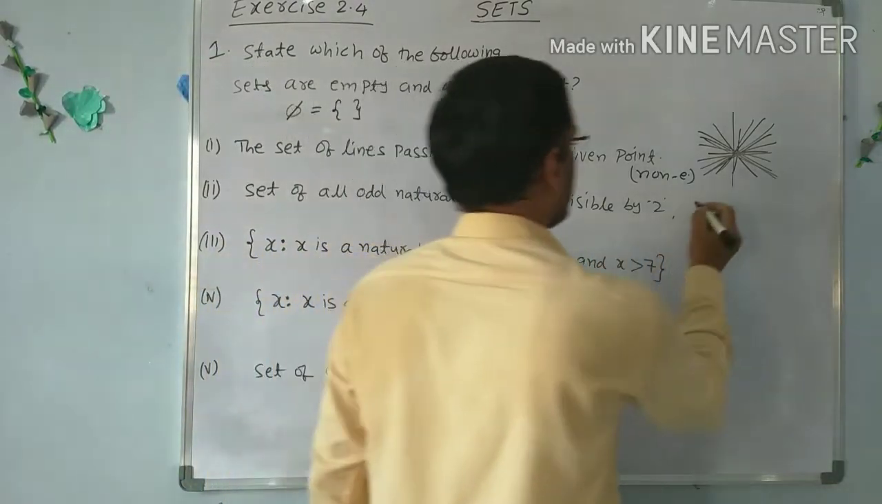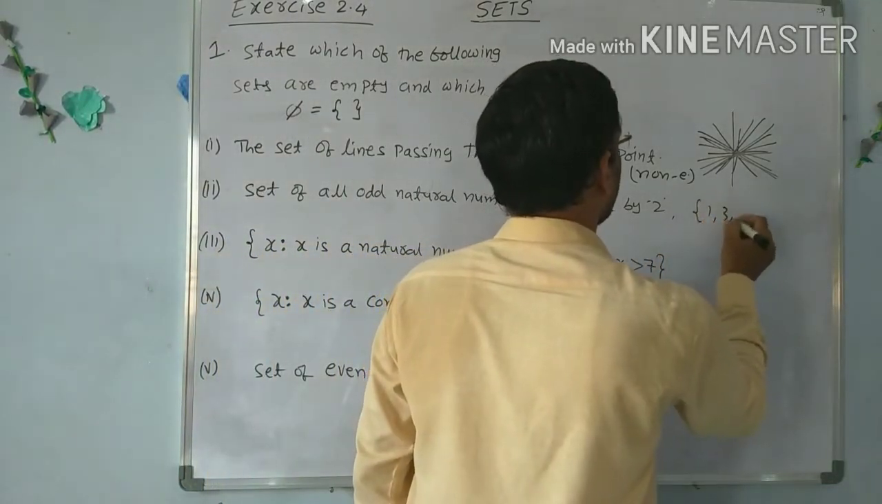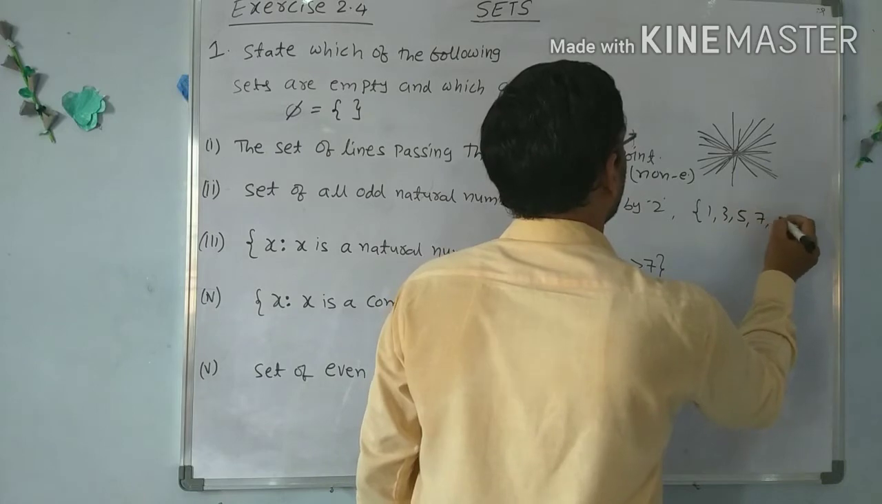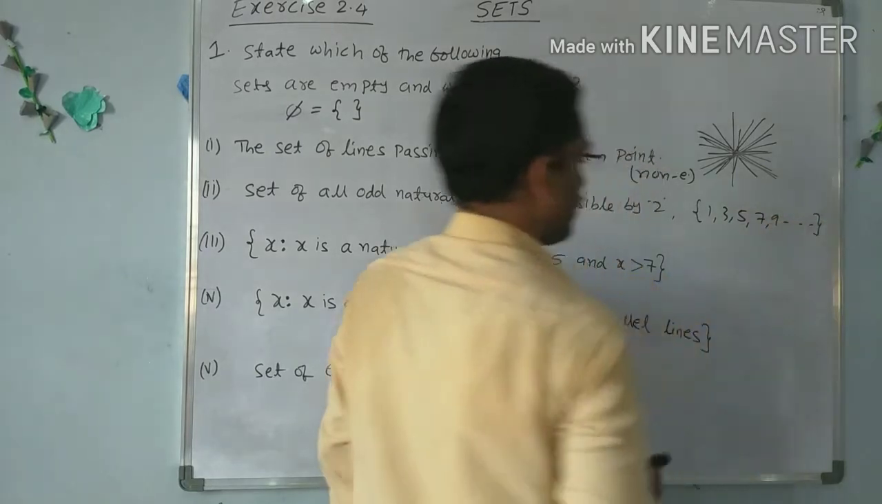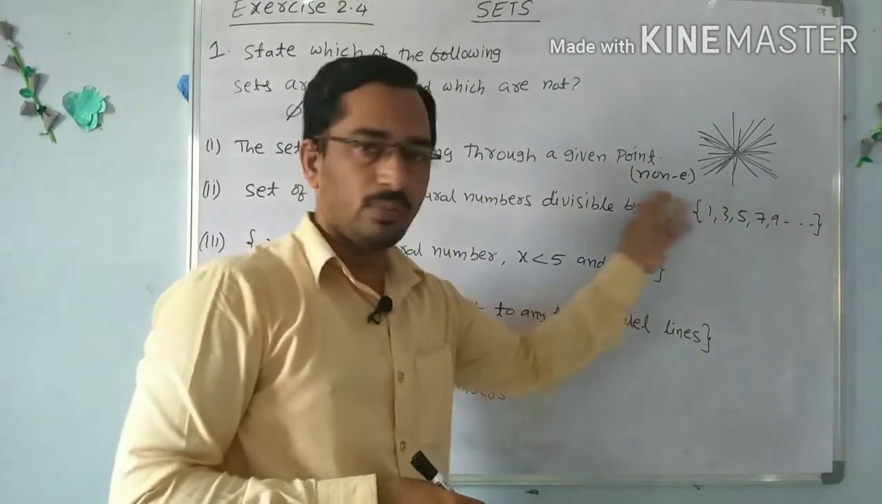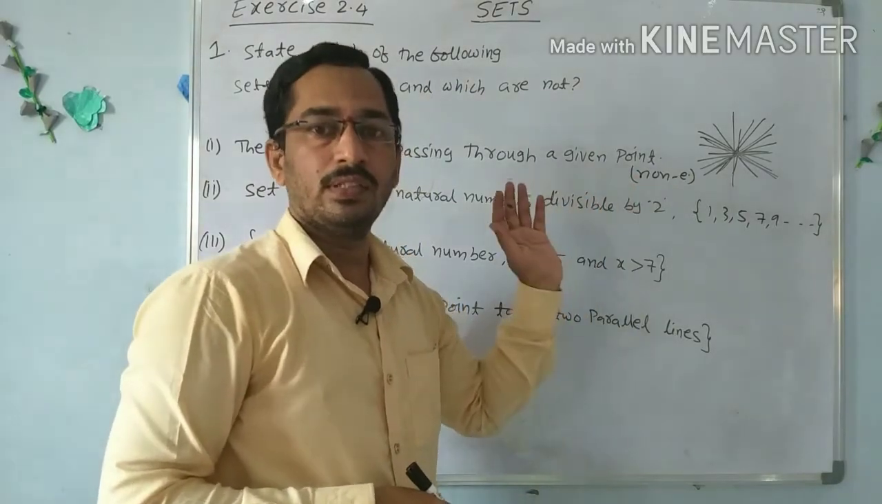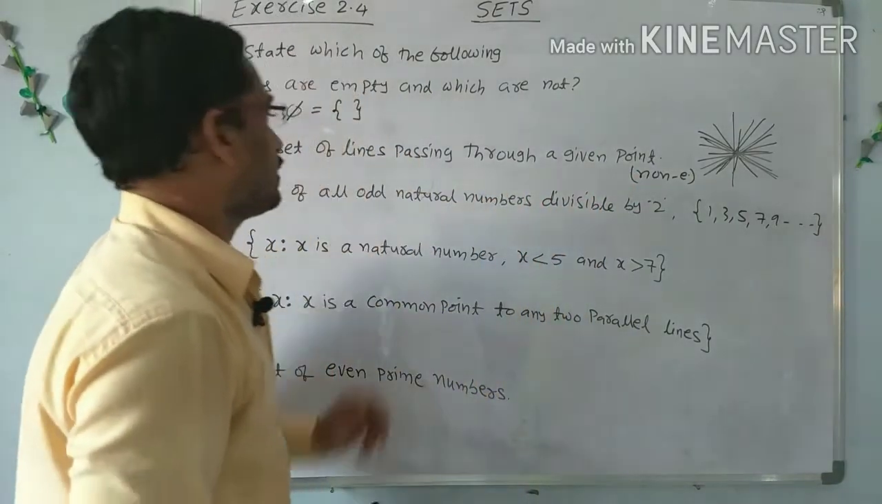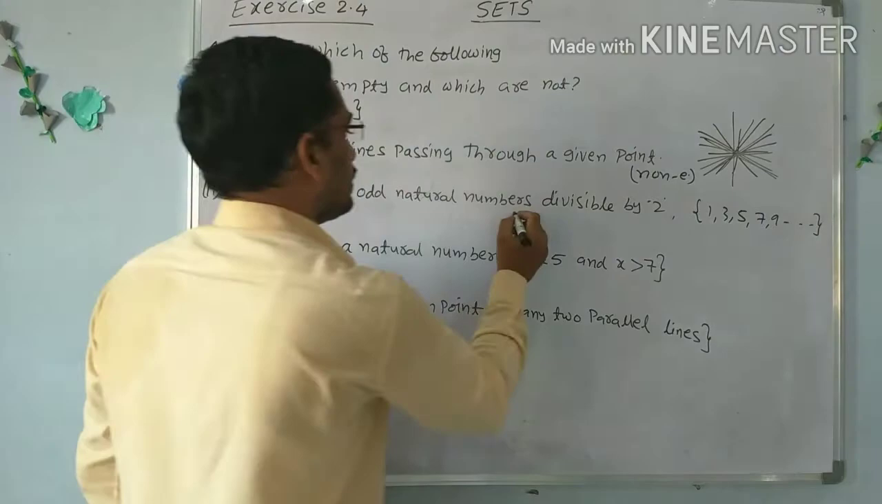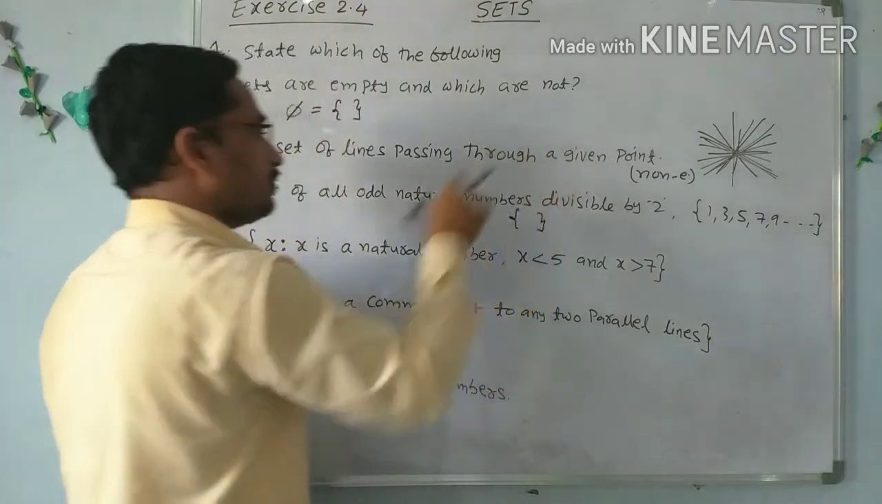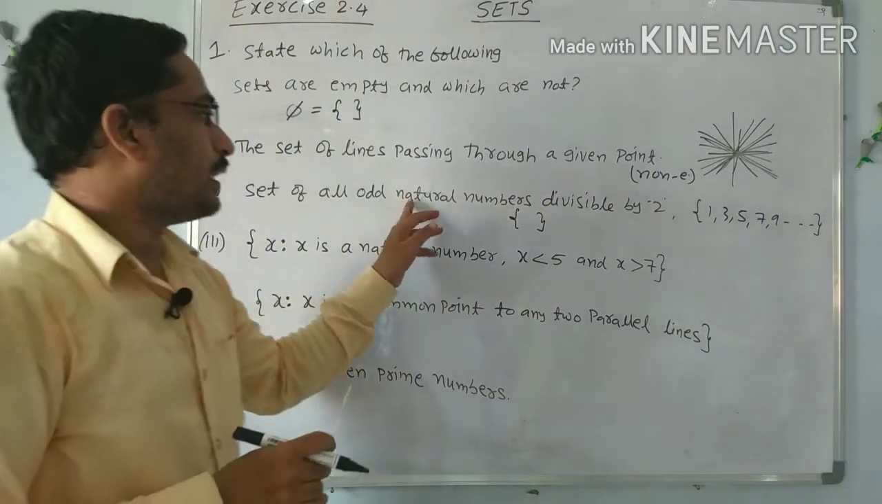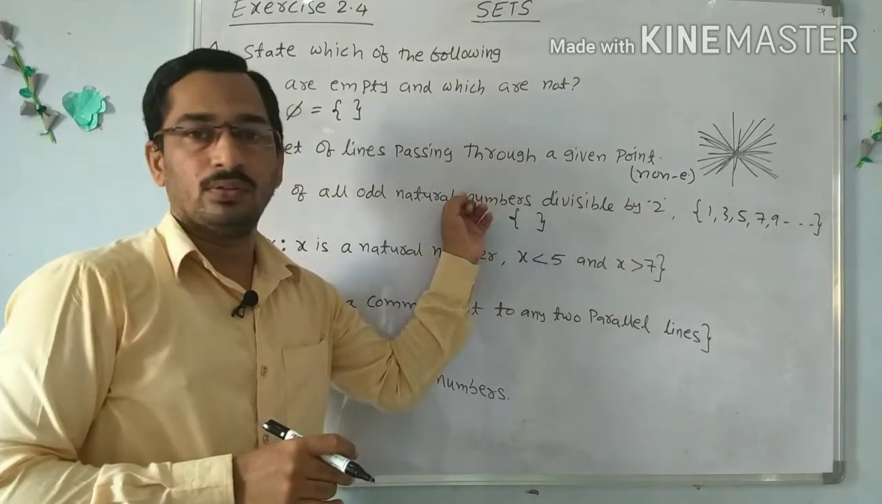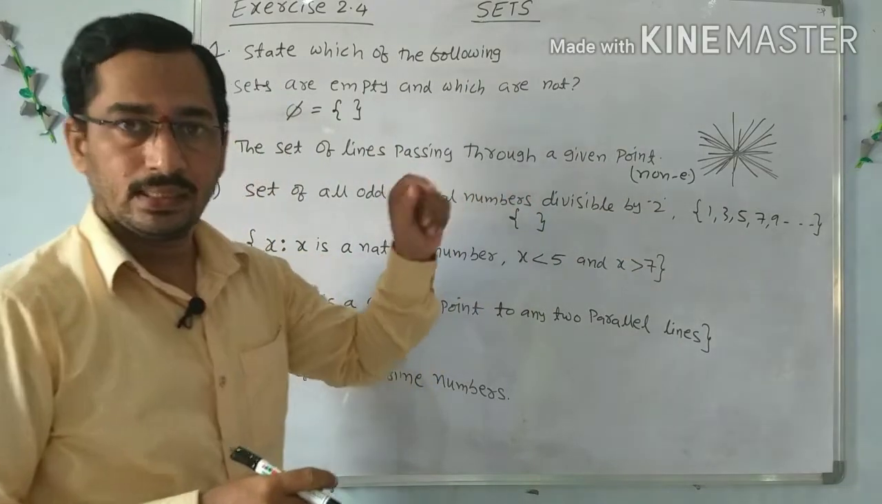Odd natural numbers, what are the odd natural numbers? 1, 3, 5, 7, 9, all these are the odd natural numbers. Are the odd natural numbers divisible by 2? No, they are not divisible by 2. So this is an empty set. There is no odd natural number which is divisible by 2. So this is an empty set.